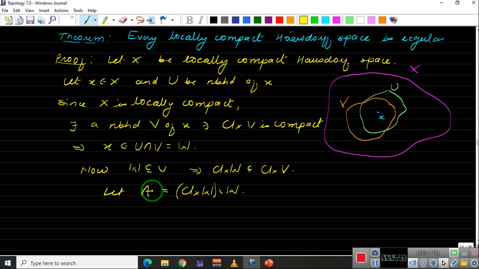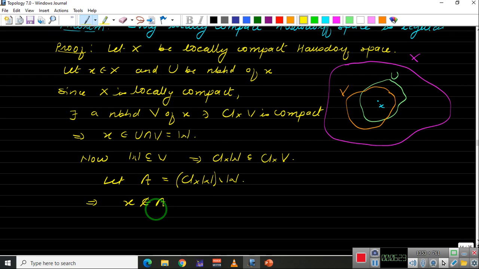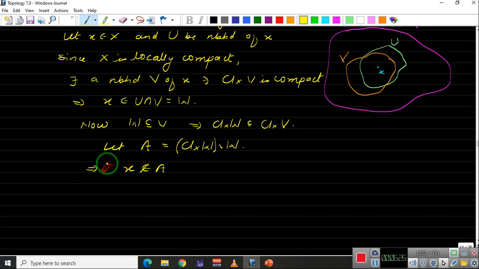Now, is A closed? The closure of W is closed in X, and W is open in X. So from a closed set, if you remove an open set, what is the remaining set? Find it out. Now since x belongs to W and from the closure we are removing W, this implies x is not a point in A. Since our space X is Hausdorff, we are now using our hypothesis.